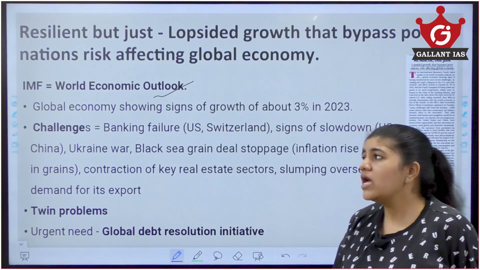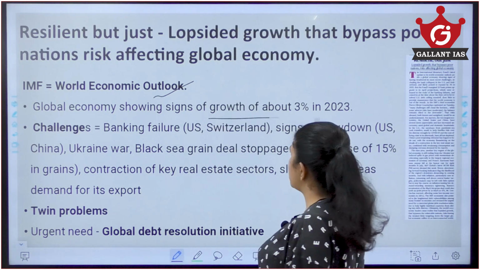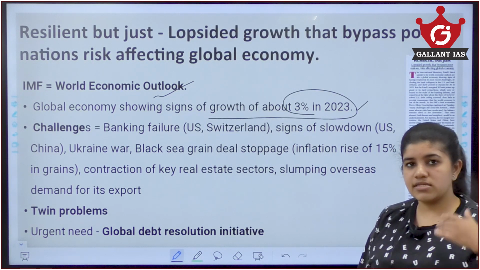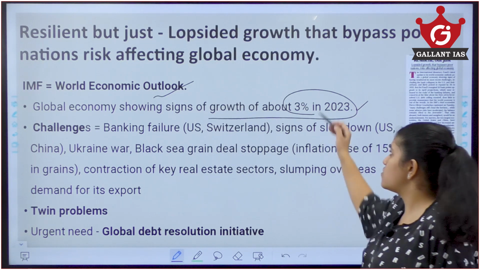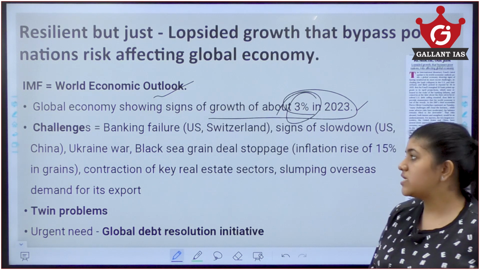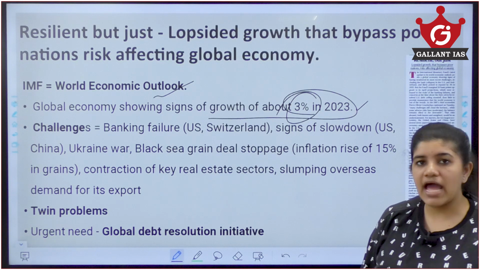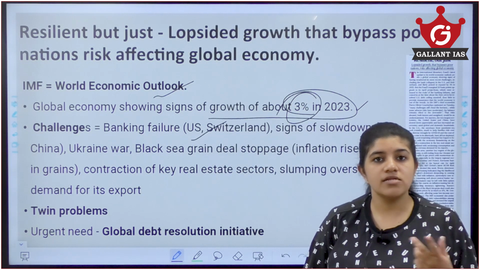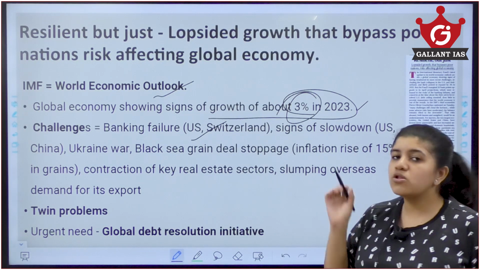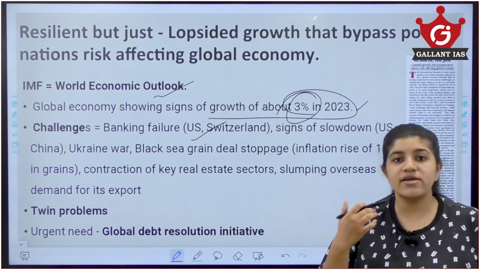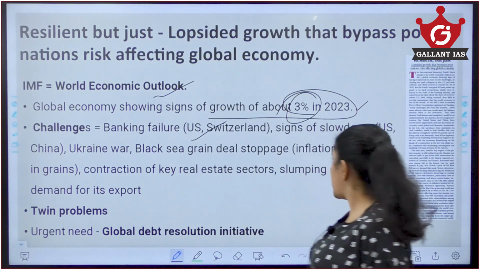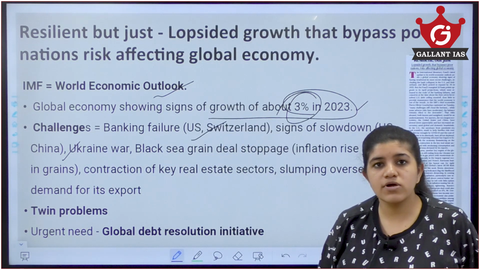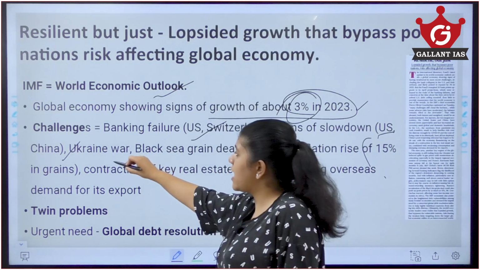As per this report, the global economy is showing signs of growth of about 3% in 2023. Only 3% growth is stated here. Also, there are many challenging banking failures. We just heard that there were bank failures in the US and Switzerland. Also, there is a slowdown of economic growth in countries like the United States and China. Also, with the ongoing Ukraine war, there are constraints over the economy.